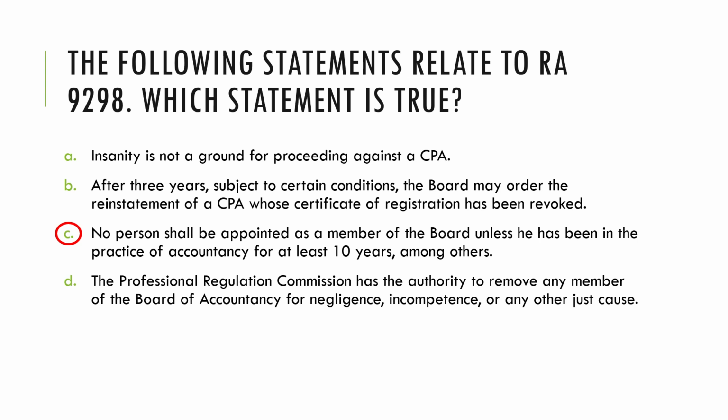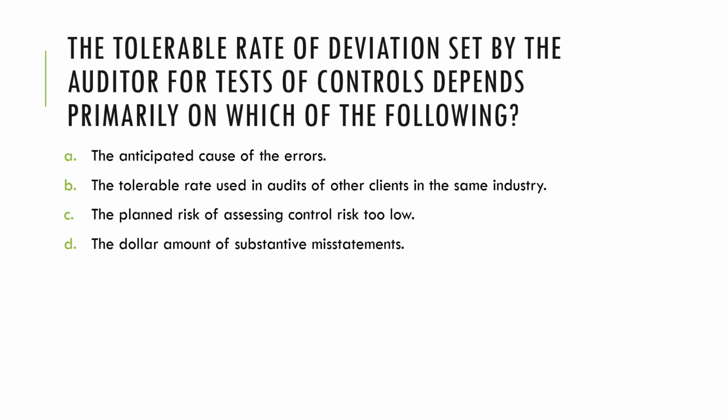Now, what makes letter D false? It says here the Professional Regulation Commission has the authority to remove any member of the Board of Accountancy for negligence, incompetence, or any just cause. We are reminded that it is actually the President of the Philippines who appoints the members of the Board of Accountancy. And as such, it is the President who also has the authority to remove, okay, upon recommendation, of course, by the PRC. But the final removal rests in the hands of the President of the Philippines. So the true statement here is Charlie.